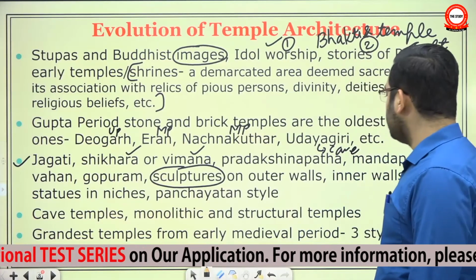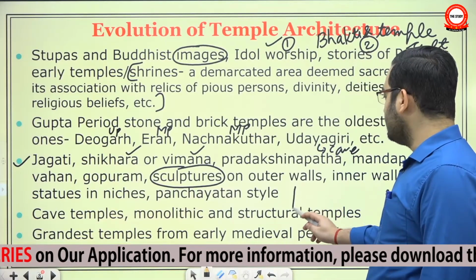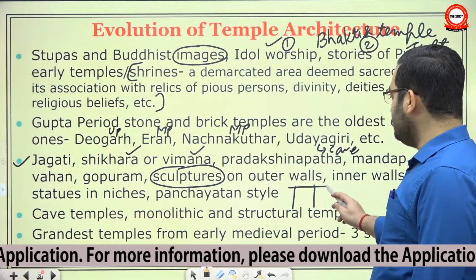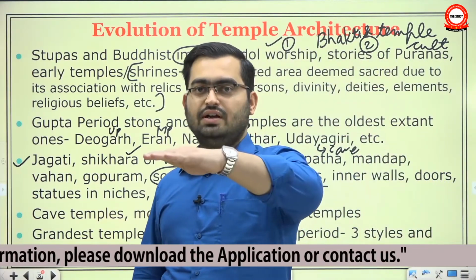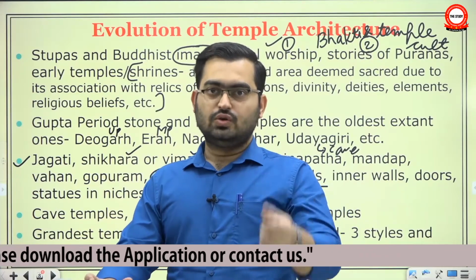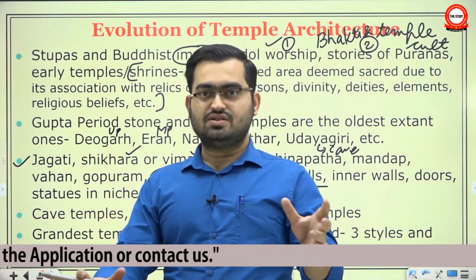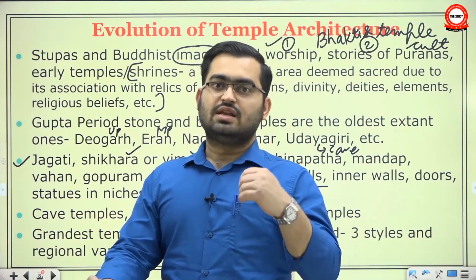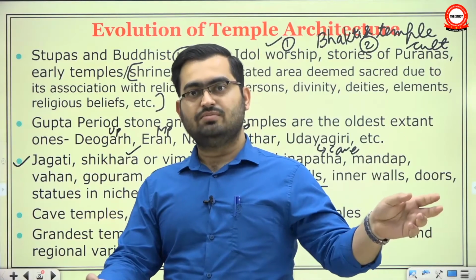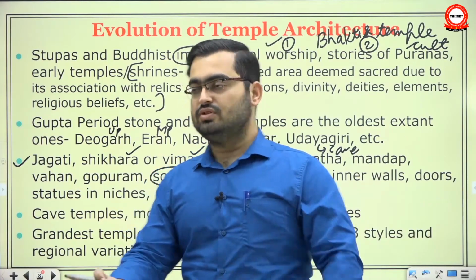But throughout this period, the corbelled or Trabeate style of lintel and beam continued. You want to build a room, you put a roof over it. If the room is small, you don't need pillars, but if the room or the pavilion is large, then you will need pillars. This is the main essence: this Trabeate or corbelled style continued from the beginning of temple architecture up to the very end.